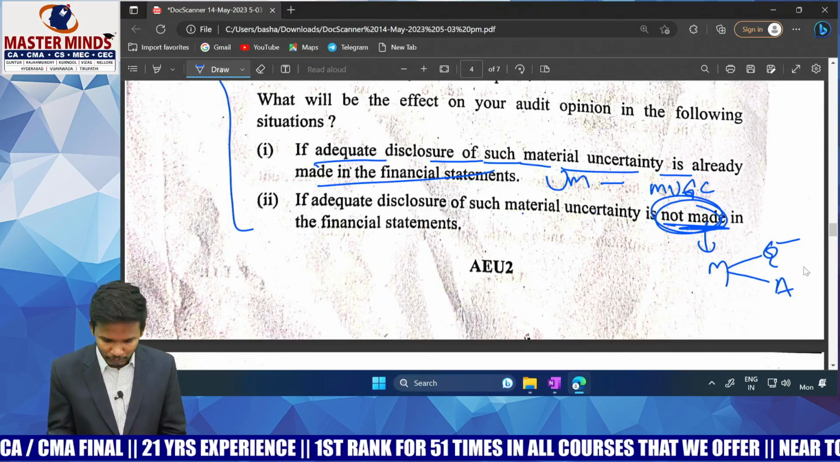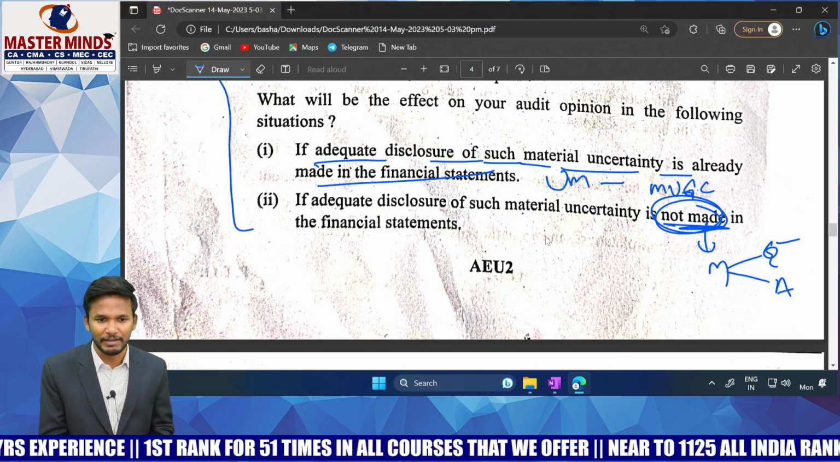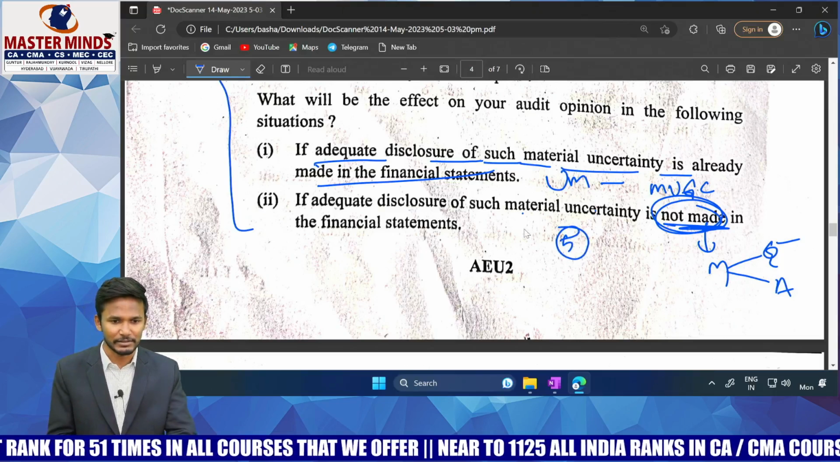So where is it covered? Is it covered in our material? Yes, sir. In your standards on auditing chapter, we have SA 570, in which we have point number 1. Exactly that entire statement can be written as the answer. Okay?